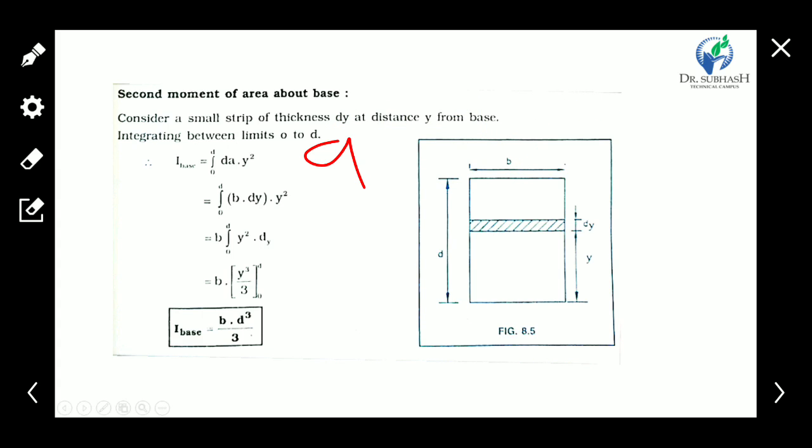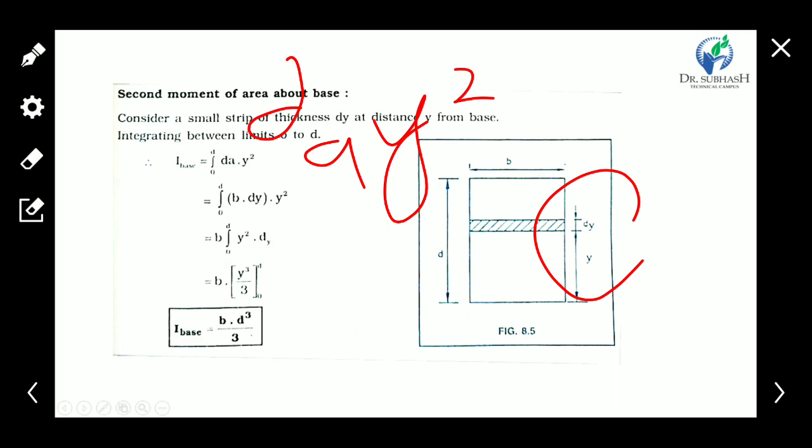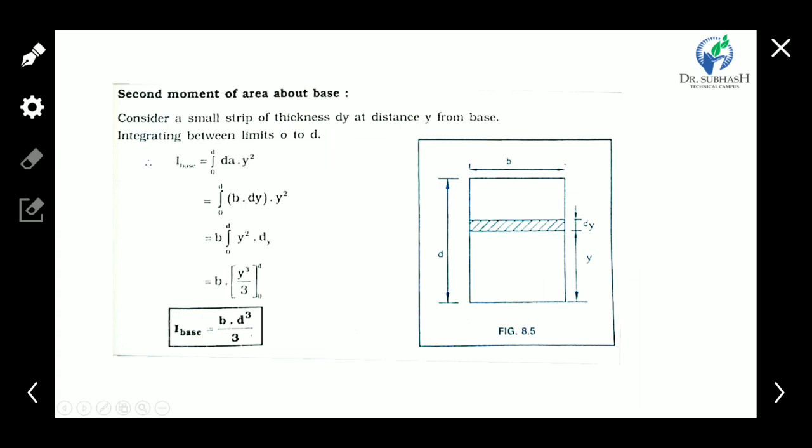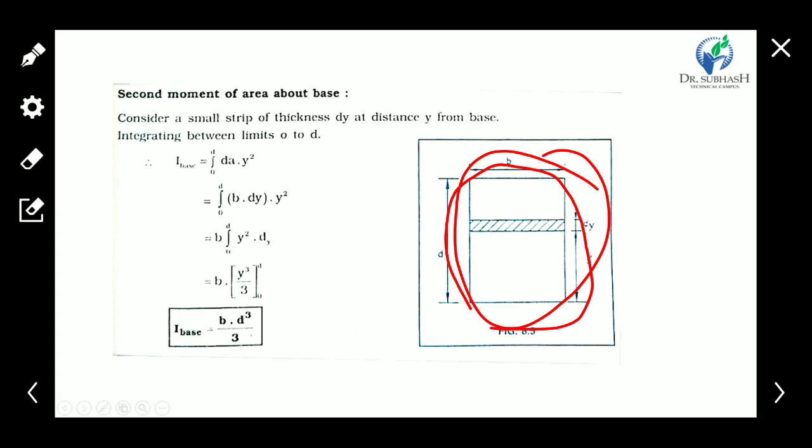area into distance squared, dA into y squared. Now we require the inertia of the whole area, meaning the second moment of area is required for the total rectangle.